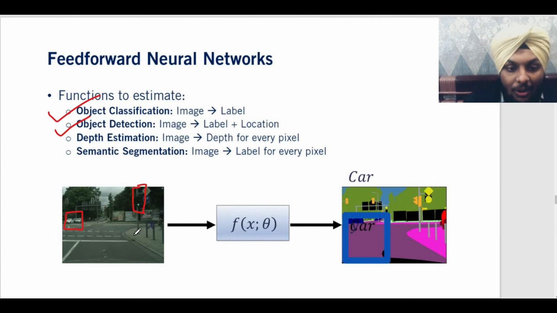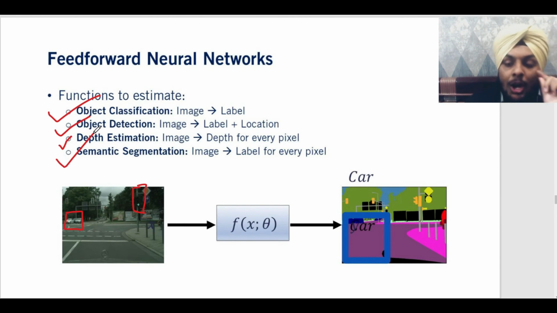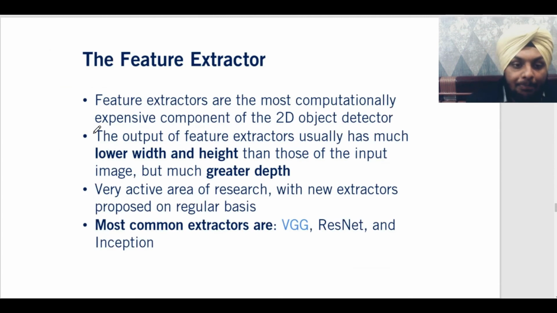Then comes depth estimation. That is similar to what we have using stereo vision. You have two cameras placed side by side, and similar to what we use in our eyes, we try to estimate the depth of every pixel. And finally comes semantic segmentation, that is allotting a certain value to one type of object in an image, which we'll study a little more after some time, right?